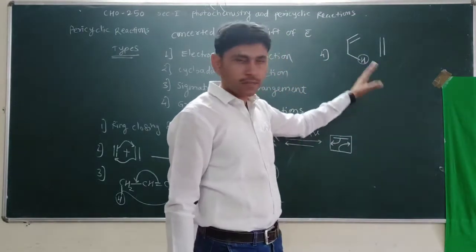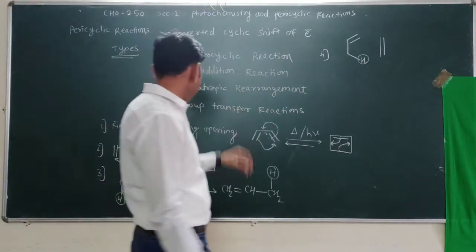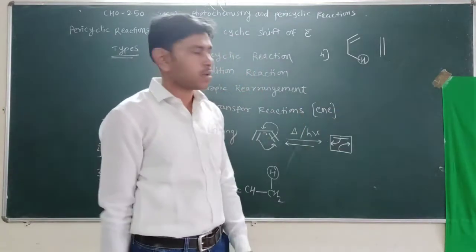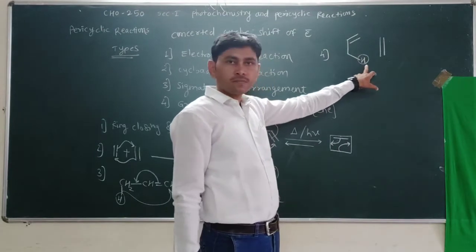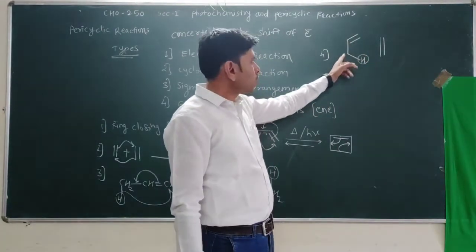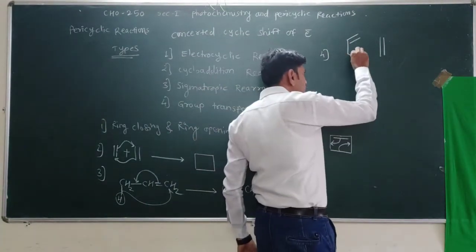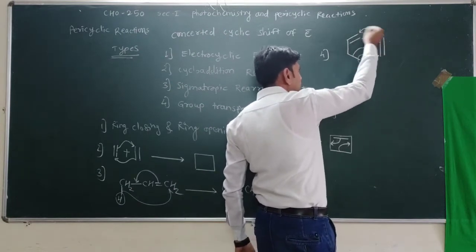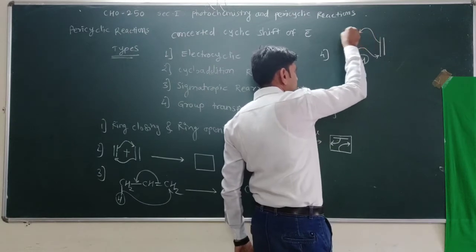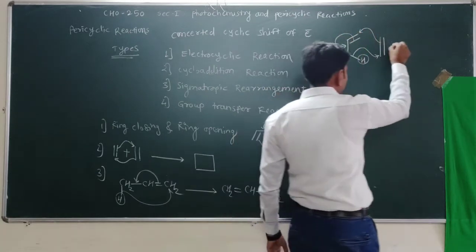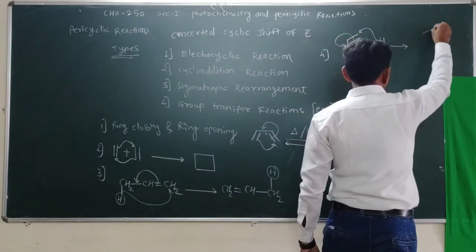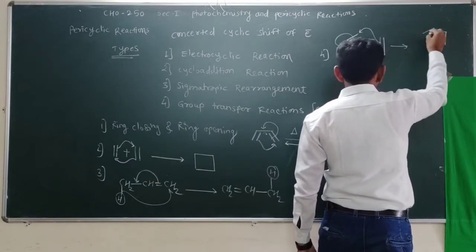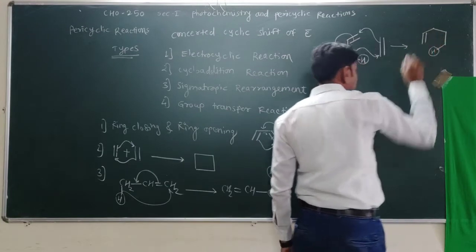If hydrogen shifted, then we call these reactions ene reactions, and mostly we study these ene reactions. So here hydrogen shifted from one molecule to another molecule. This sigma bond shifted from one molecule to another, and the pi bond shifted here, and we obtain the product, a single molecule.